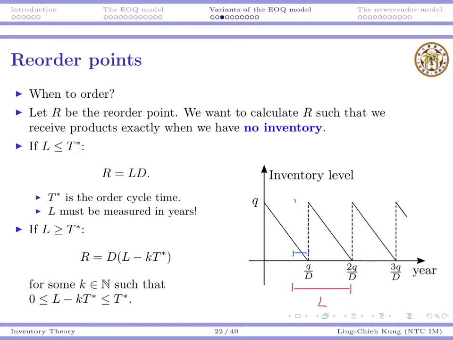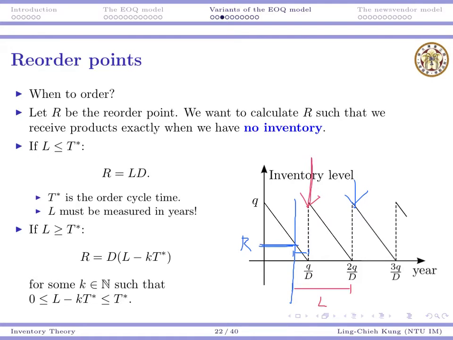We should order exactly when we have this amount, and then inventory will deplete, and we will receive an order here to replenish. And then you probably have a question. Here we already have no inventory. Why are we ordering here?